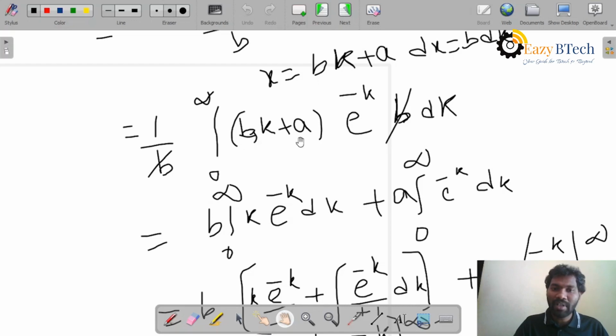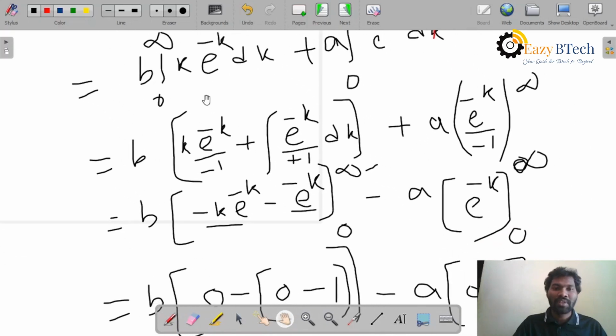Then I will be only left with bk plus a into e power minus k. So what I will do is split this expression into two integrals. I will take out b into integral 0 to infinity k into e power minus k dk, plus integral 0 to infinity a into e power minus k dk.